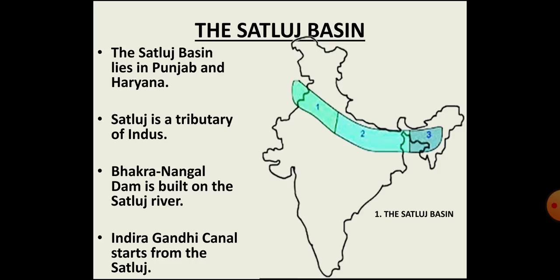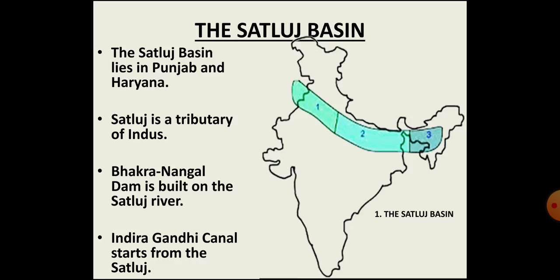Children, the water stored in the dam is provided to various areas through canals. What is a canal? Canal can be called a man-made river which provides water to dry regions. The famous Indira Gandhi Canal starts from Satluj river and provides water to the dry regions of Rajasthan. As you know that the land in Rajasthan is mostly dry and sandy and there is a scarcity of water.